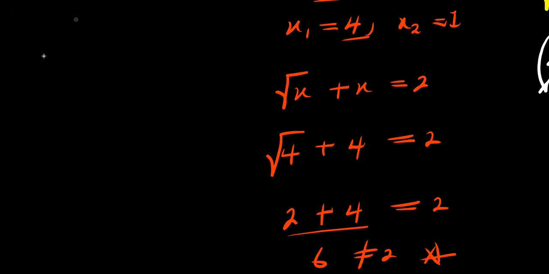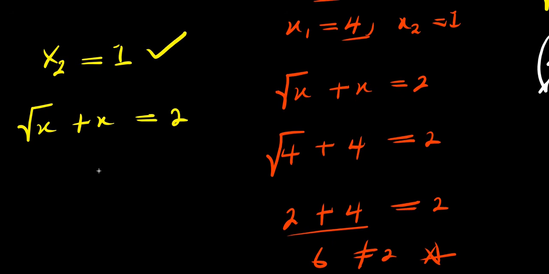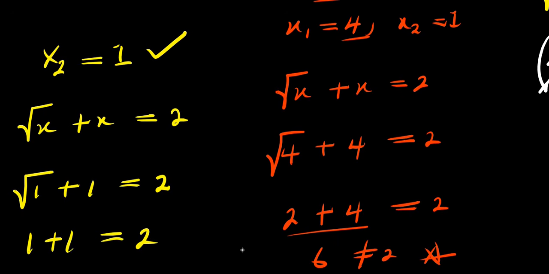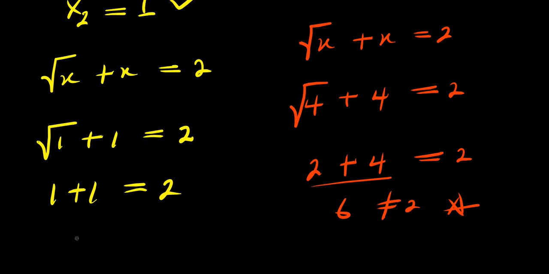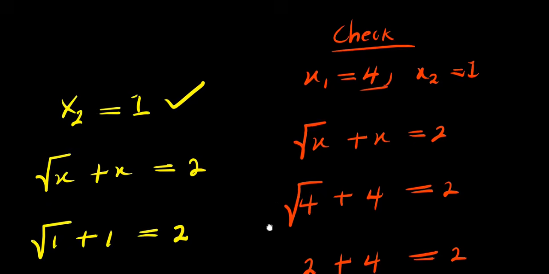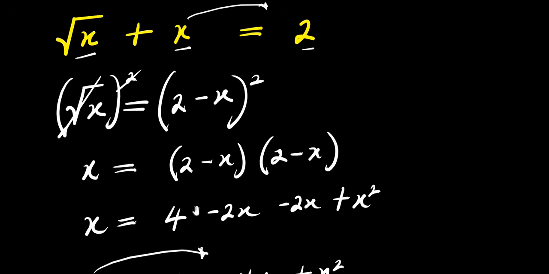How about when x equals 1? So we have square root of x plus x equals 2. Our x is 1. Square root of 1 plus 1 equals 2. Square root of 1 is 1, plus 1 equals 2. And 1 plus 1, this is 2, which equals 2. Have you seen that? This has satisfied the equation, guys. So this is it. The only solution is x equals 1. The only valid solution. Because even when you consider 0, 0 will not satisfy the equation. So this is the only solution for now.